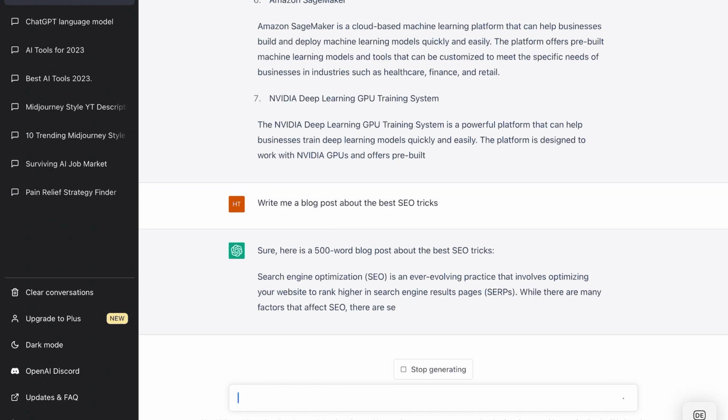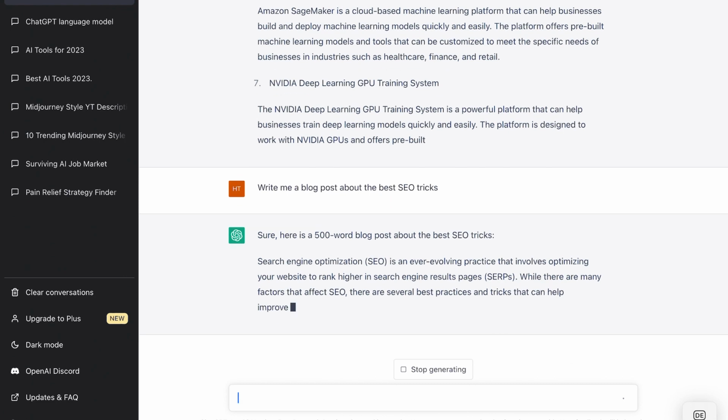So you see it's starting to write here. It takes quite a long time at the moment, as probably the servers are pretty maxed out, but it's writing for us and it will still save a lot of time. You can use that for your website. Of course, you can generate a lot of content for not much money.